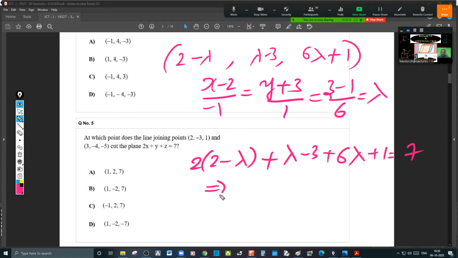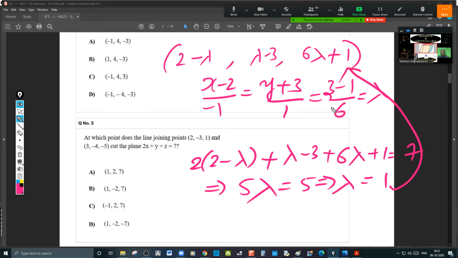Now this is minus 2 lambda plus lambda plus 6 lambda, that is 5 lambda, is equal to 7 minus 2, that is 5, so lambda is equal to 1. Substitute lambda equal to 1 here, then what will you get? That is 1, minus 2, 7. That's it, this is the answer.